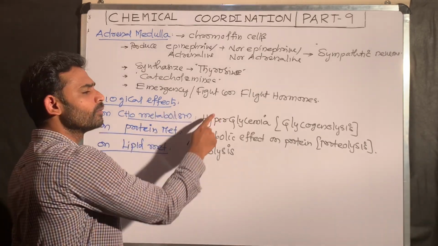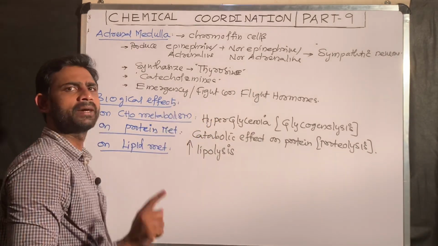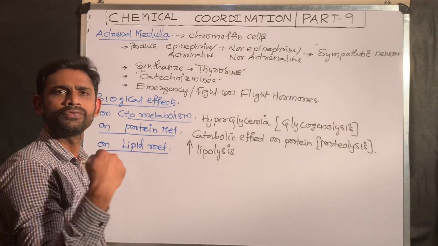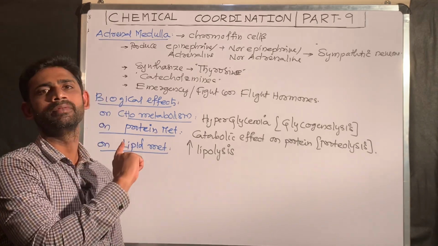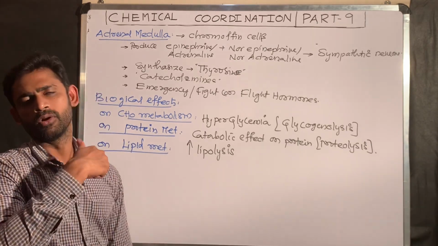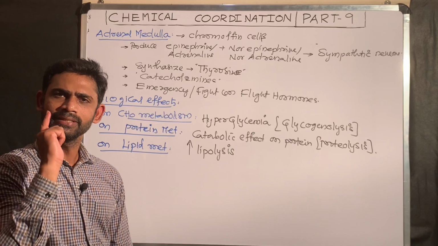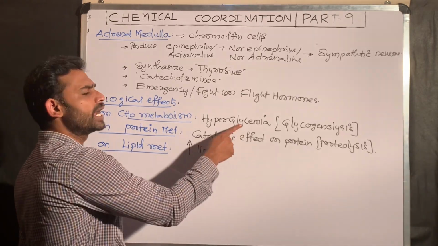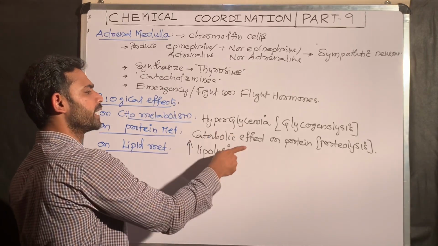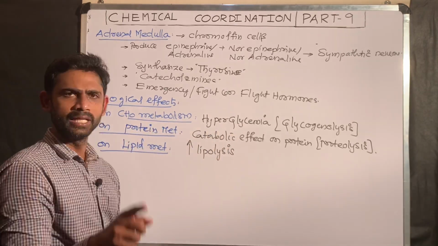So overall, very simple: in this condition, the person requires energy either to fight the enemy or to run away from the enemy. To get that energy, there is breakdown of glycogen, breakdown of proteins, and breakdown of lipids.